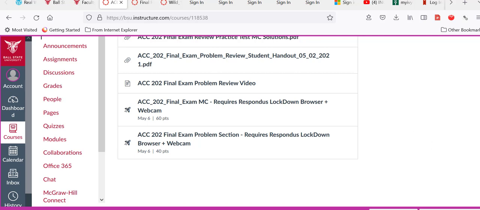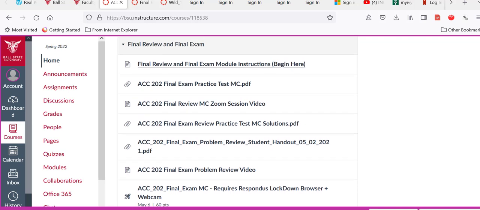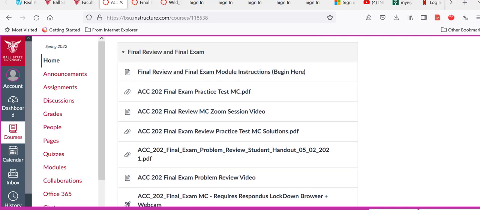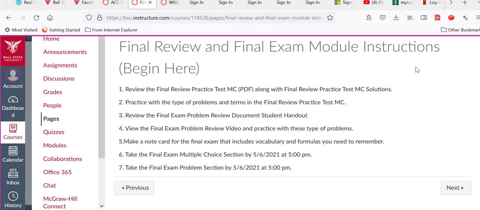So I have to apologize that this was not published as soon as I thought it was. I went in this morning to open up the exam and discovered that you were unable to see these review materials. So, as usual, I have basically a checklist here of things that you can go through as you complete the module.